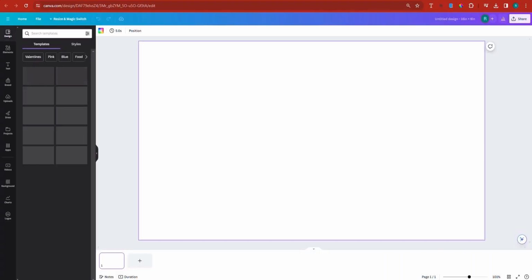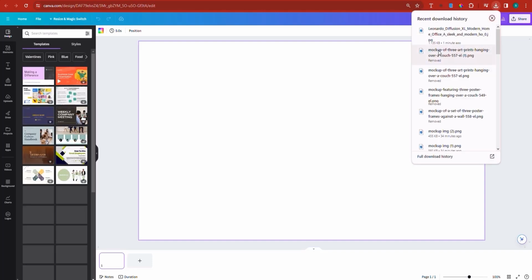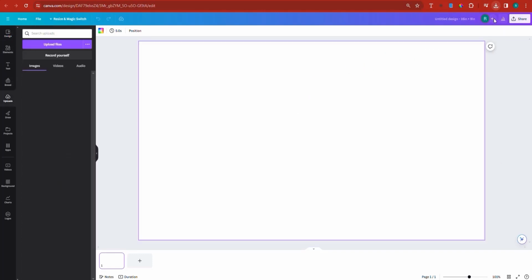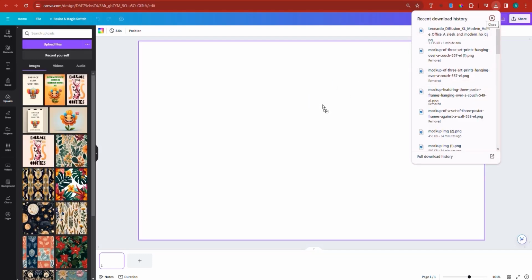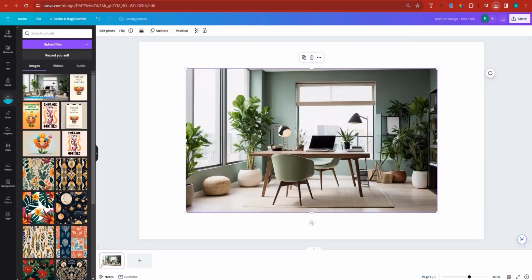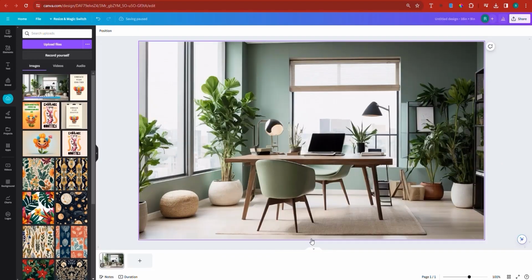The descriptions are there. Right here, what I'm going to do, I'm going to click and drag my image. And I'm going to show you how you can make it a blurred background in case you want to make it blurred. Now, the good thing about a blurred background is some people prefer to use a blurred background. So I'm going to click set as the background.